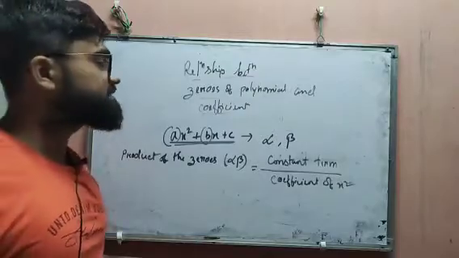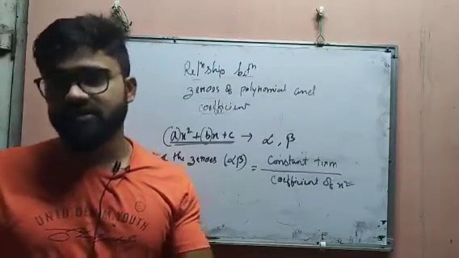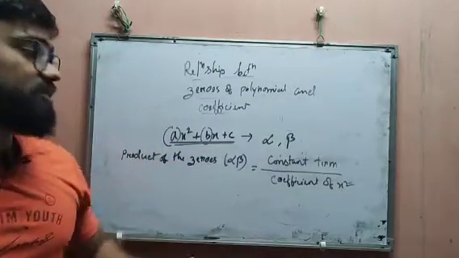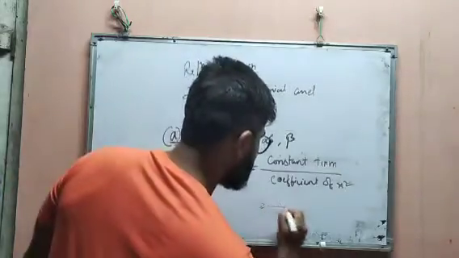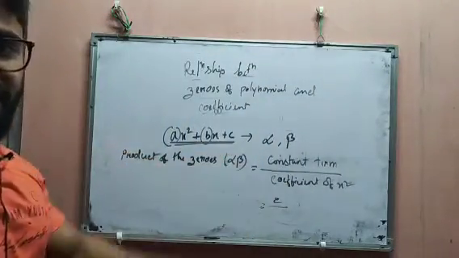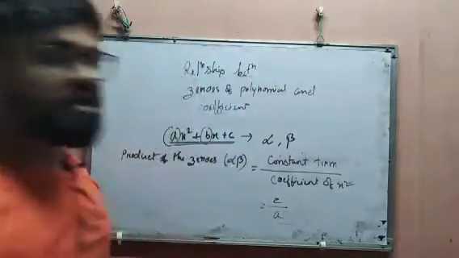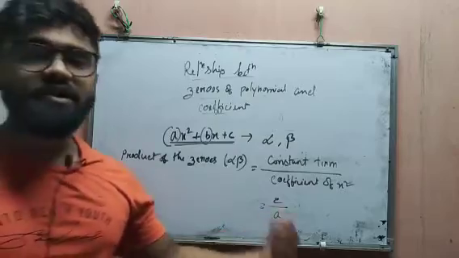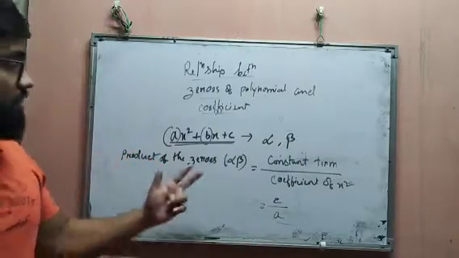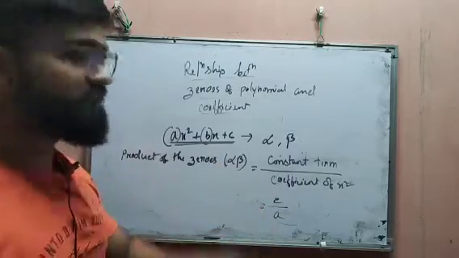And in the exam we will give a question that says find the zeros of the given polynomial and verify the relationship. Then you have to do that. Now, what is the constant term? The constant term is c, you can clearly see. After that, the coefficient of x squared is a. Okay, so c by a is our relationship for the product of the zeros. We have to establish the relationship like that for the verification.